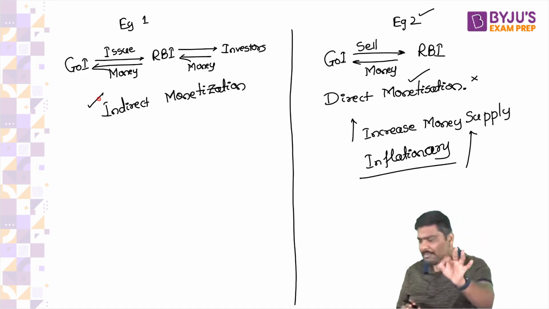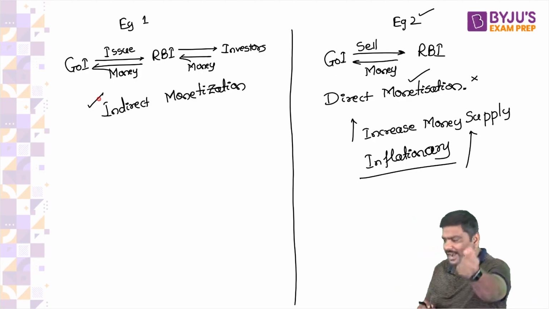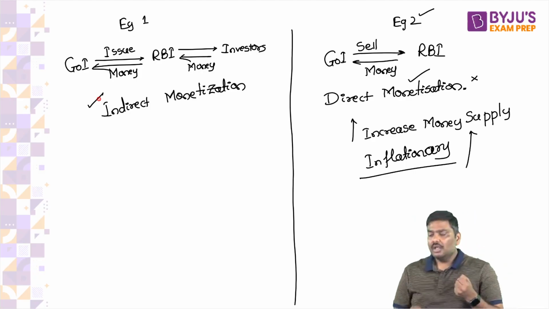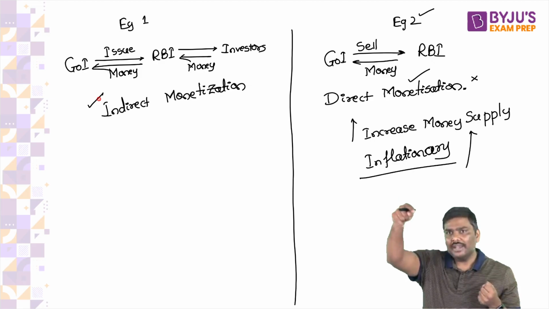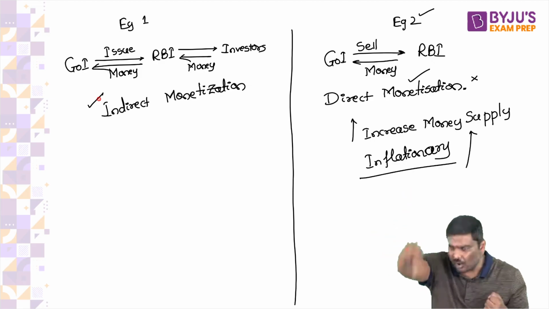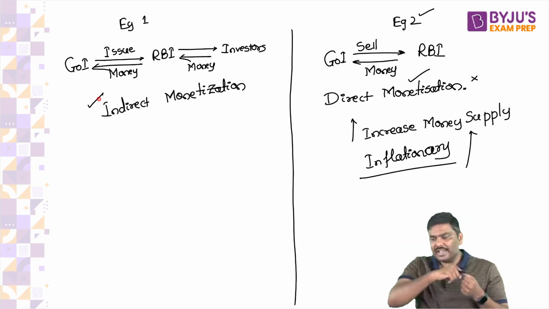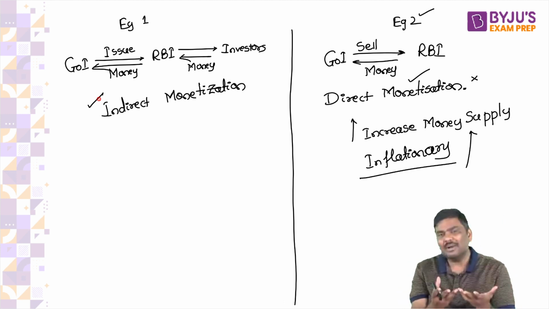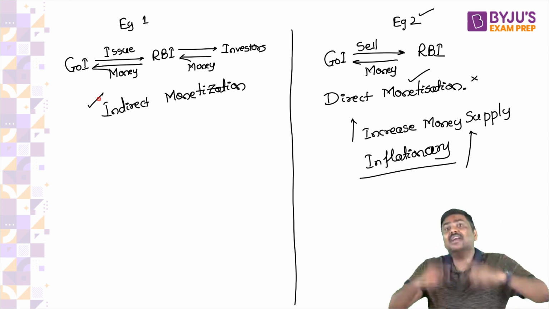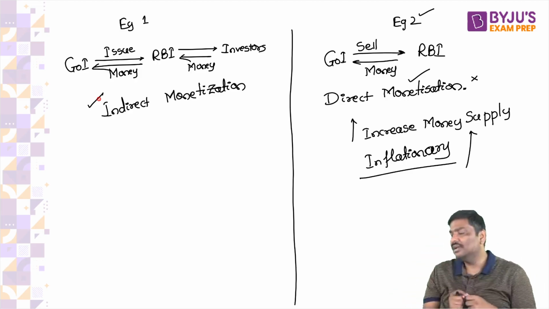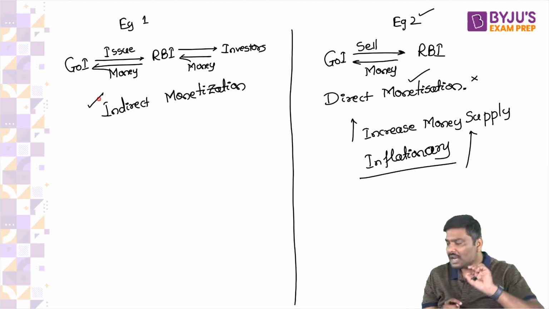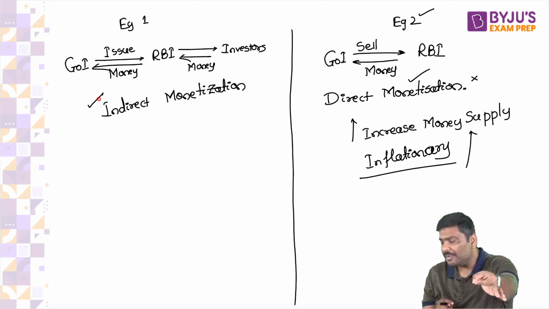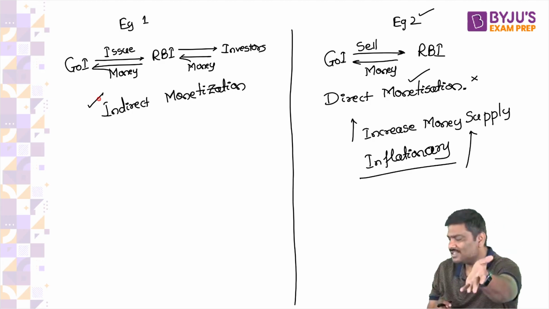By issuing a bond of 100 rupees to you and taking 100 rupees from you, in one part of the economy it is minus 100, and in the other part of the economy, 100 rupees has increased. So is there any change in the money supply? Is there any introduction of new money in the economy? That is very important. Are we introducing new money to the economy? No, the money was already there in the system.